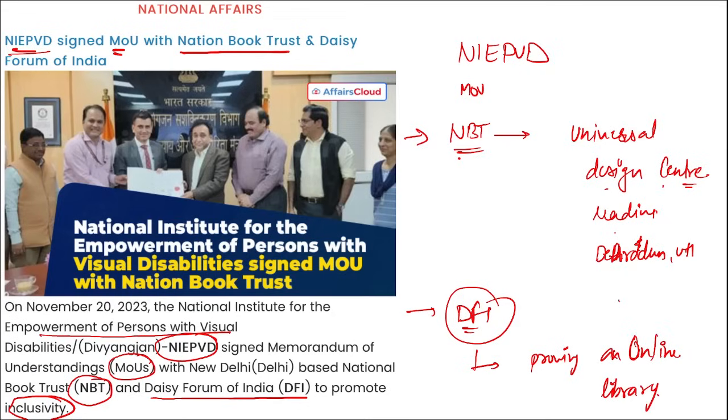So both these MOUs you need to remember. The MOU with NBT was for a universal design center for reading in Dehradun, Uttarakhand, and the MOU with DFI will be for providing an online library for persons with print disabilities in India, correct? Both of these MOUs will be working towards helping people with disabilities, correct?